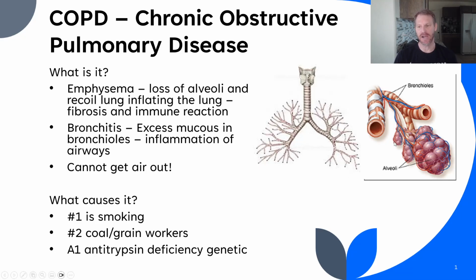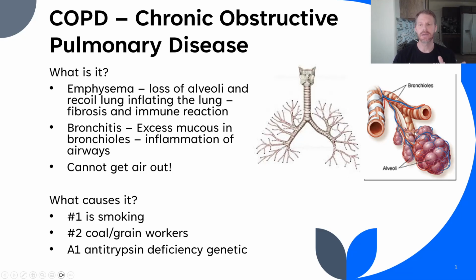The side effect is you're losing tissue, and at the same time there's an expansion of those alveoli, so they're no longer compact, and there are gaps in the lung essentially. I'm going to show you what it looks like on a CT scan in a minute. Essentially this occurs because of hardening and scarring of the lung tissue and an immune system reaction, and actually your immune system is helping destroy some of this.